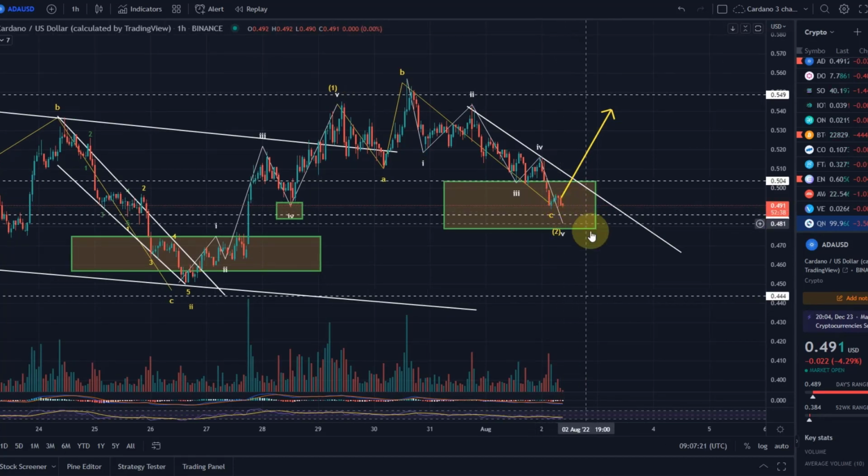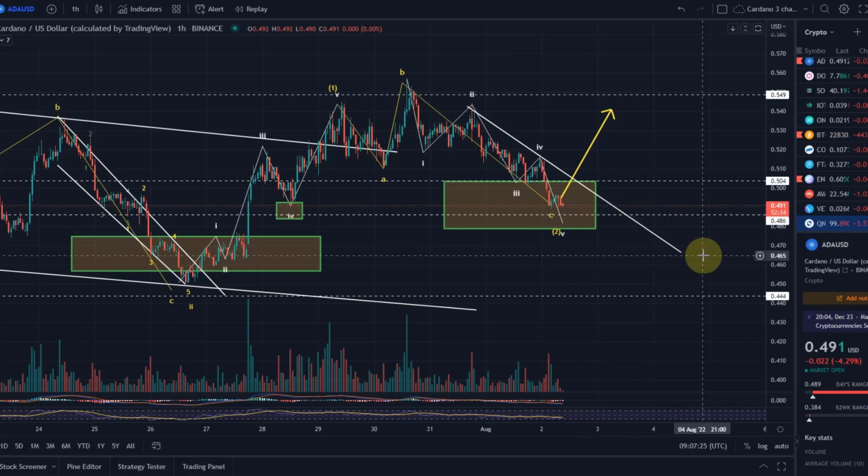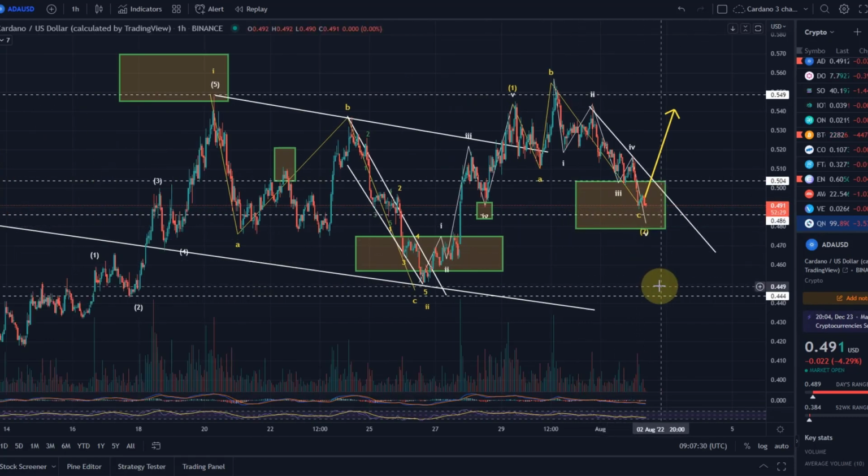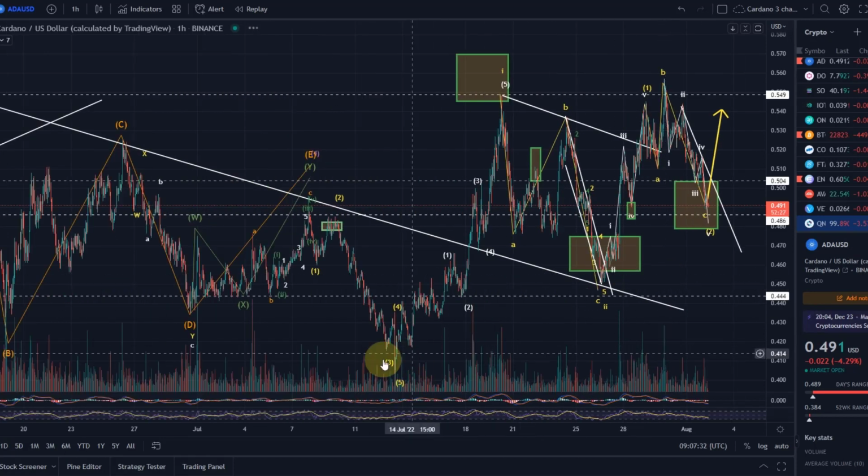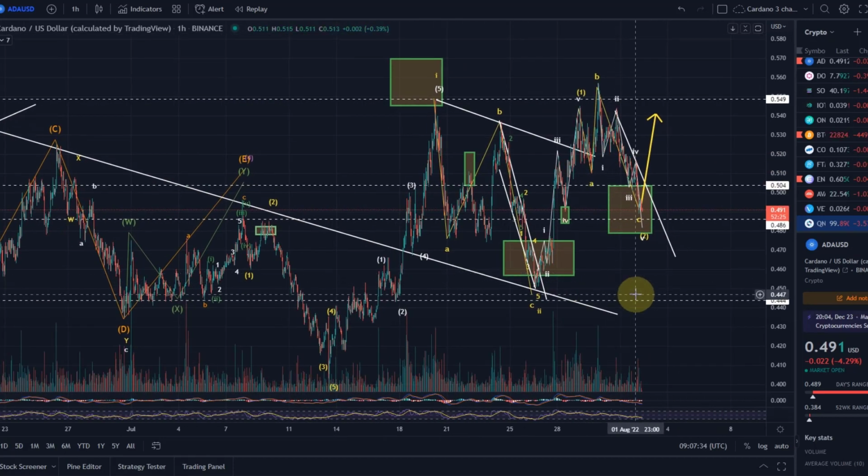And if we even lose that, then we just have to wait and see until we get back above this channel and until wave 2 is over. Again, the only level that is currently protecting this imminently bullish scenario for ADA is a move above 45 cents. So I'm currently waiting for another entry point.